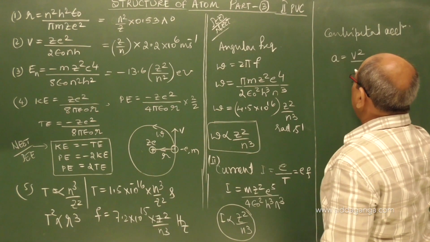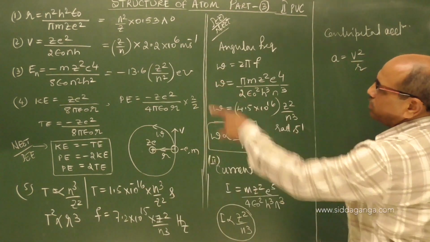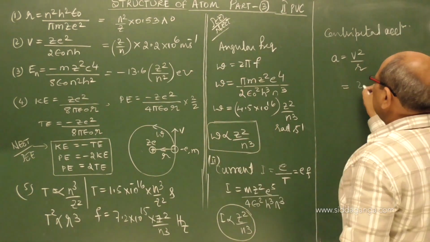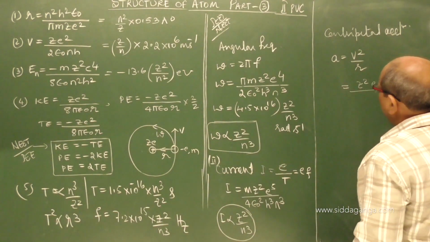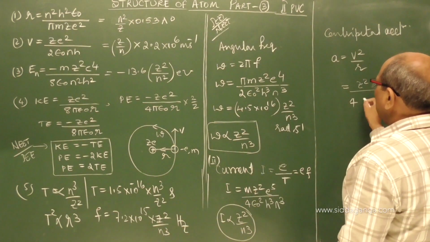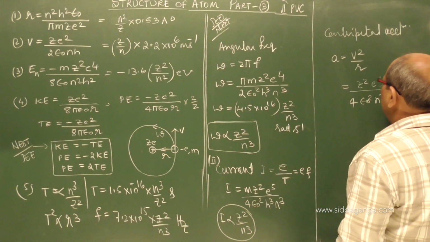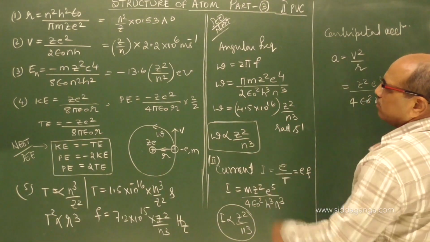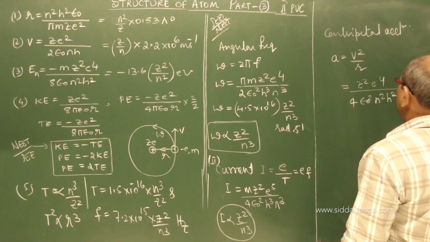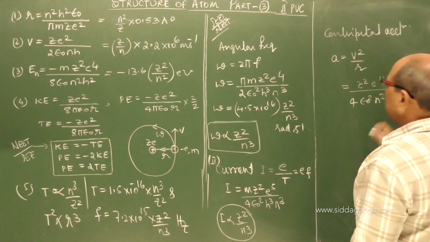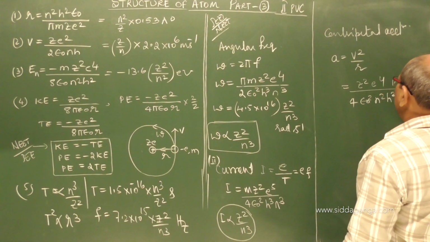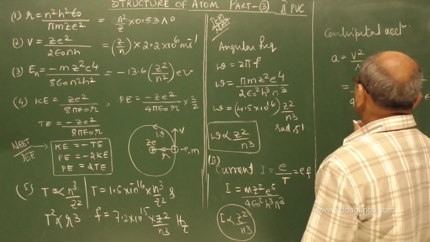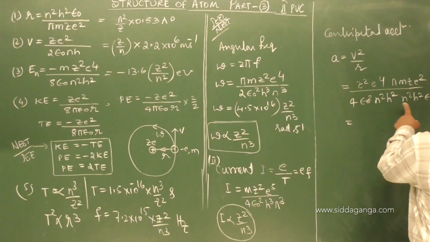Acceleration is v square by r. V square you can write as z square e to the power of 4 by 4 epsilon square n square h square, divided by r, which is n square h square epsilon naught by pi m z e square. What happens here?